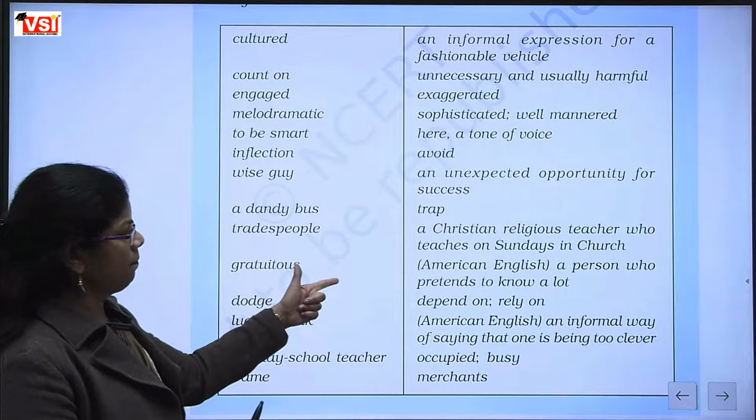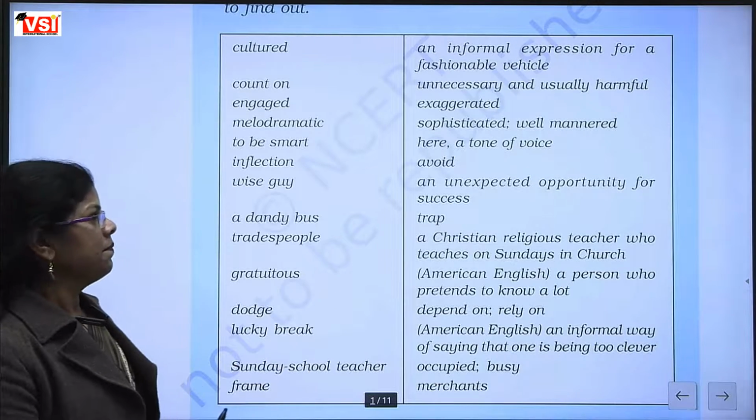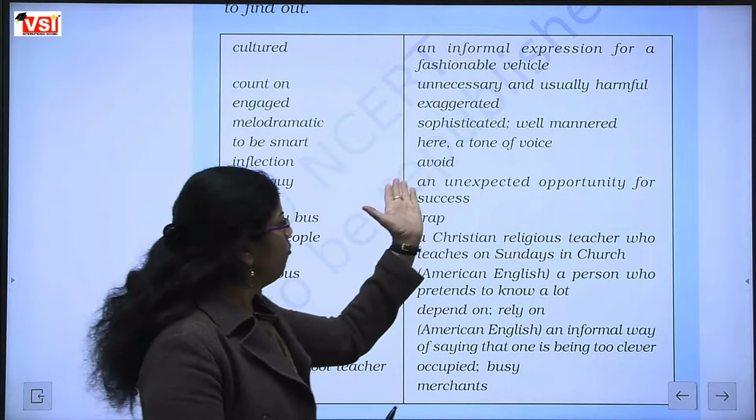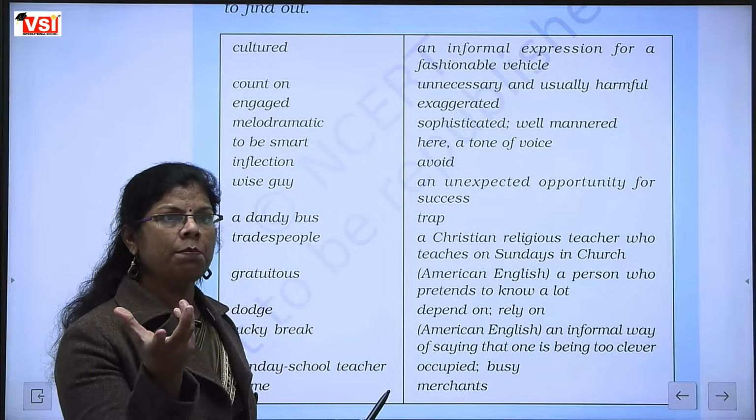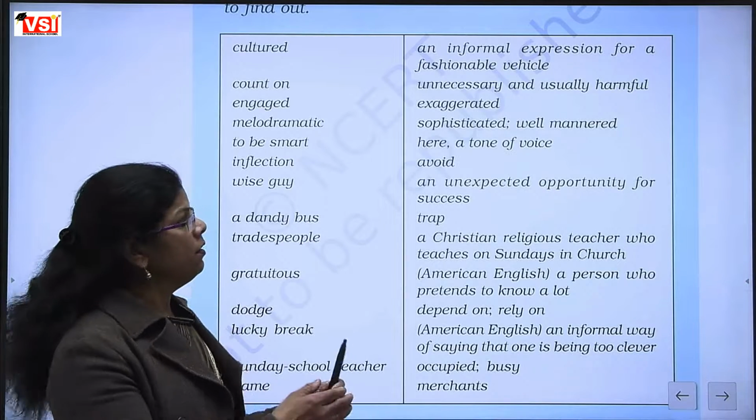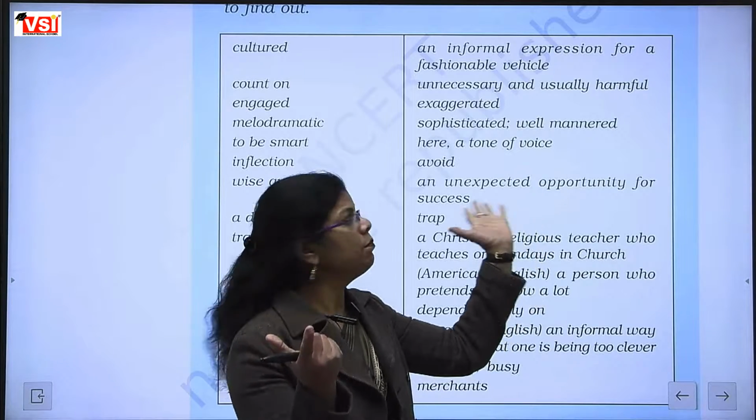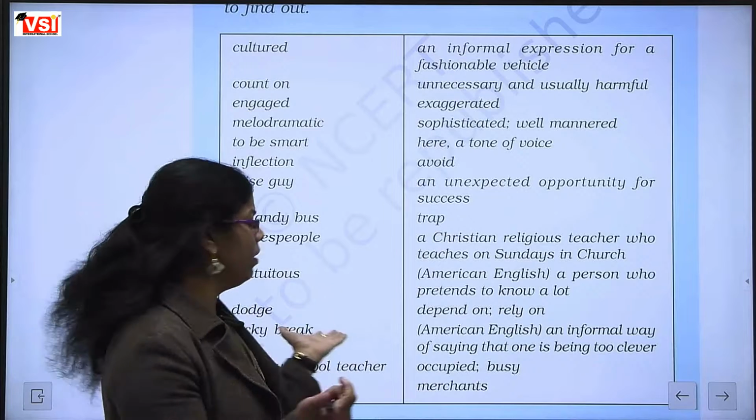An unexpected opportunity for success. Lucky break. Luckily you got a break. So an unexpected opportunity. Luckily you got an opportunity for your success. That will be called a lucky break.